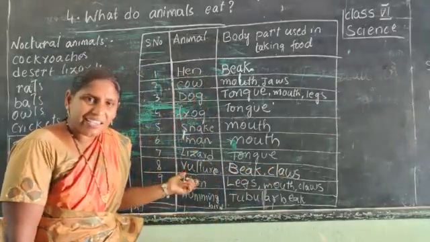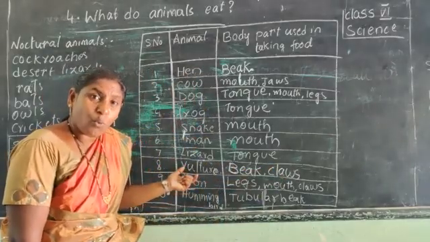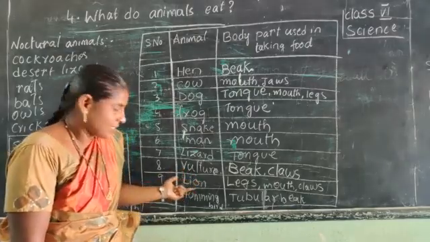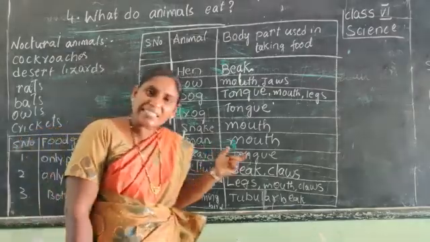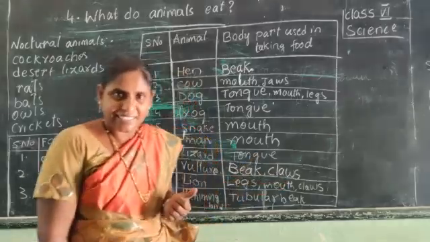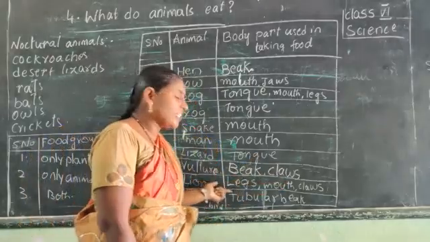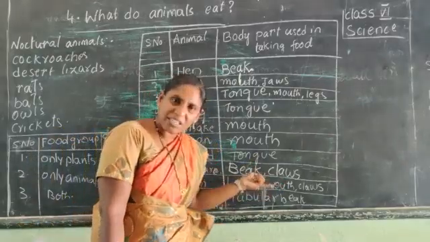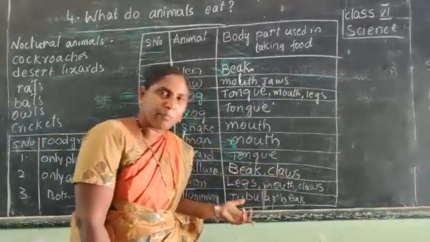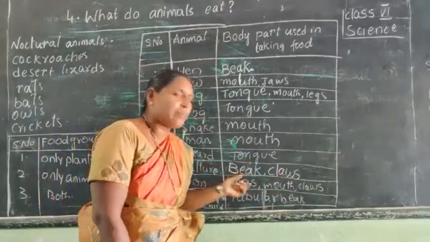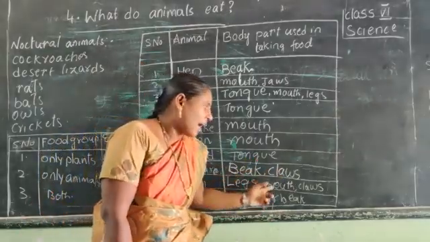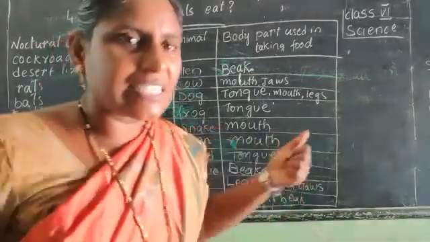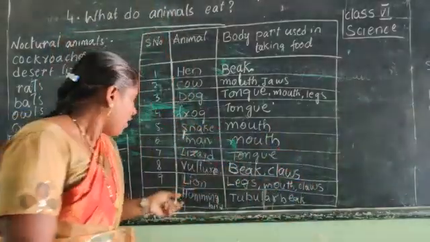And lion is a wild animal. It lives in forests. It hunts and eats. Leg is a body part. Mouth is a body part. Claws is a body part. So it is using its body parts, that is legs, mouth and claws. If it hunts any animal, it takes the animal and eats it.